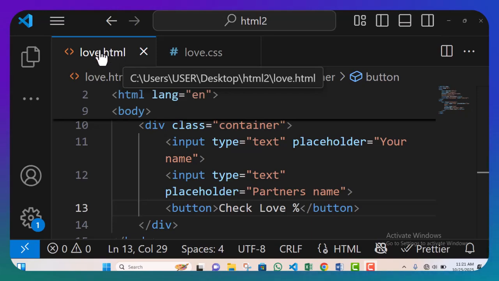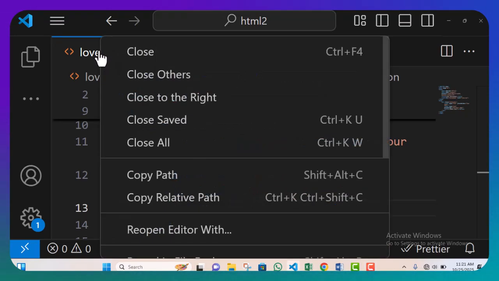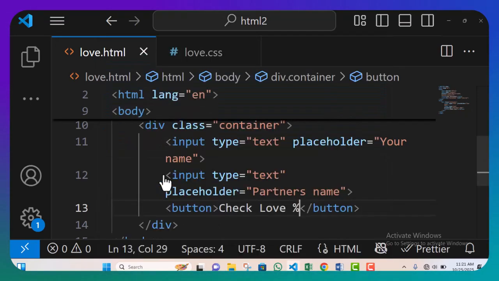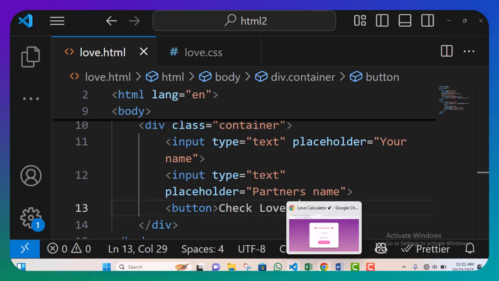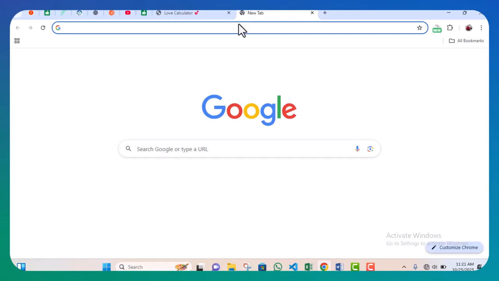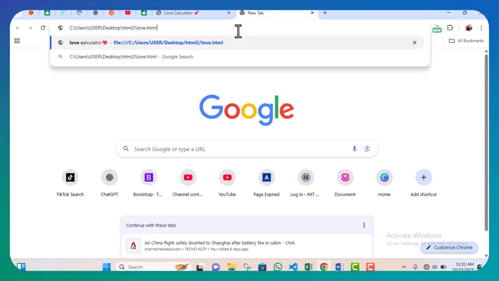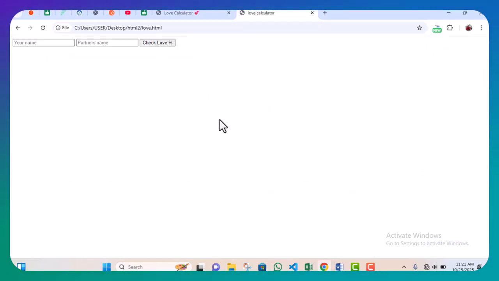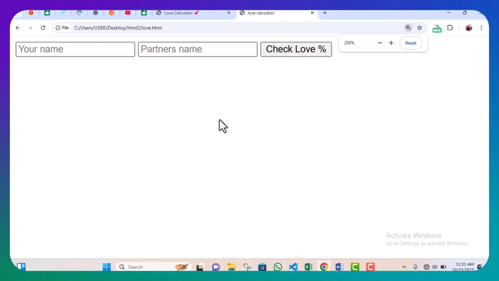So place your cursor here, right? Right click, copy path. You can choose to use your live server, okay, but this is for beginners, so we are going to be doing it manually. Then you open a new tab in the browser of your choice, Control V and enter. So this is, let me make this bigger. So this is what we just did.